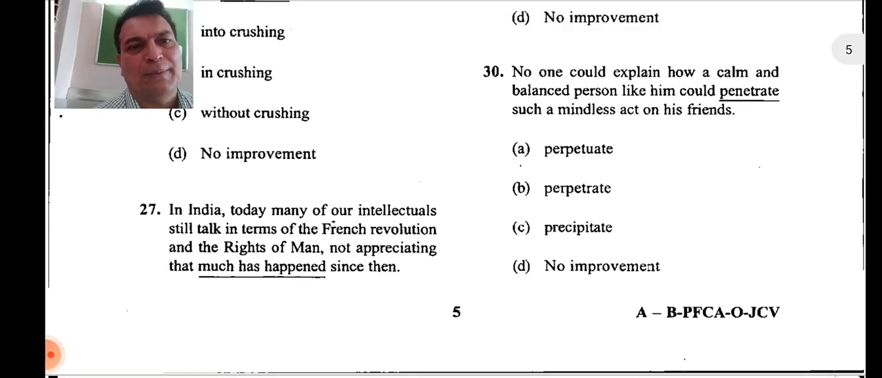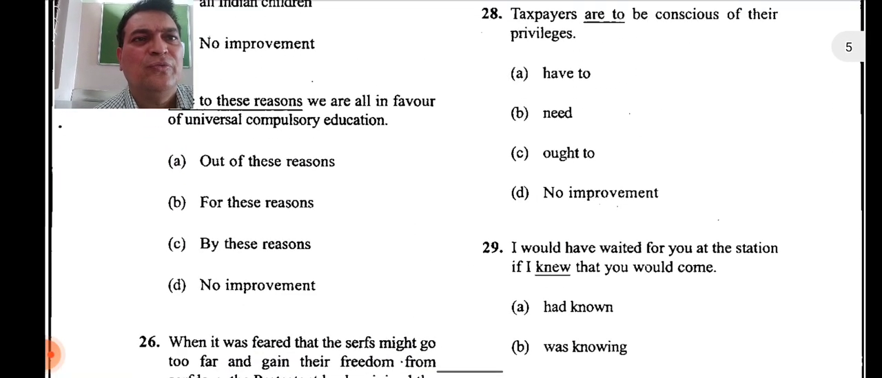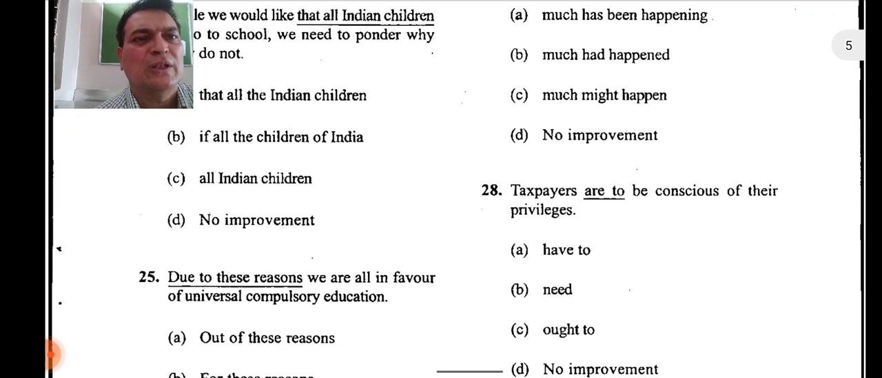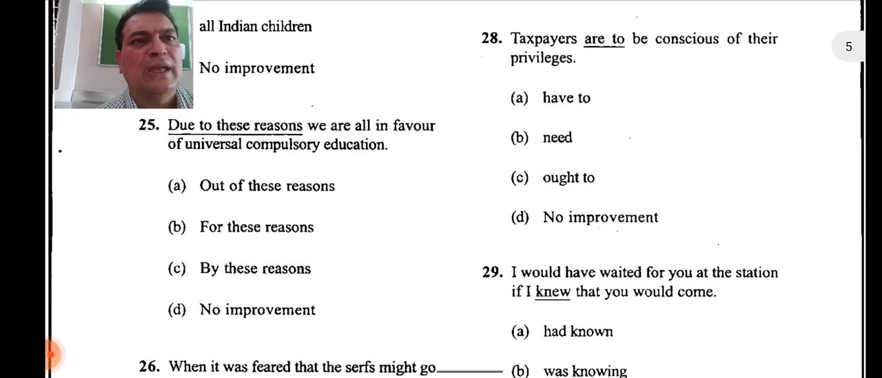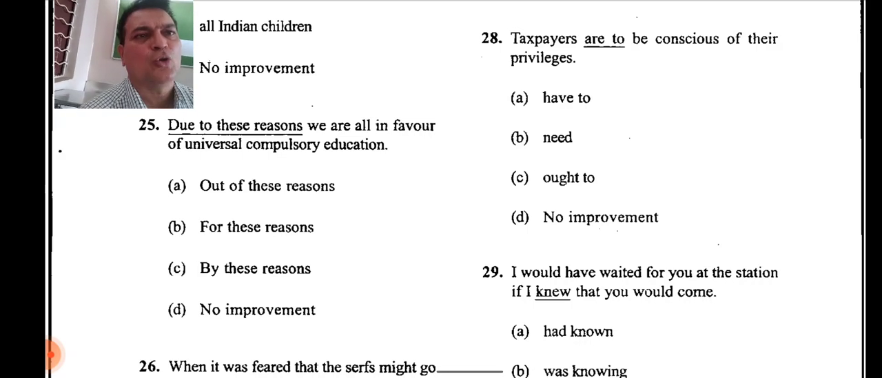Not appreciating that much had happened, because it is in the past. Since then, since what? Since the French Revolution, much had happened. So not appreciating that much had happened since then. Okay. So that's why let's go to the next, 28th.